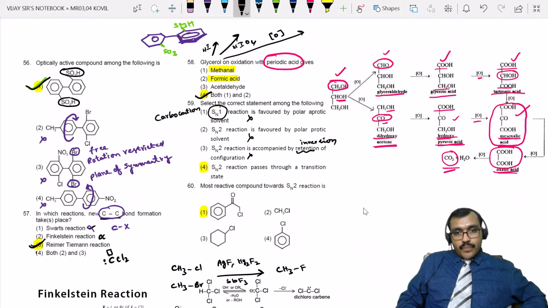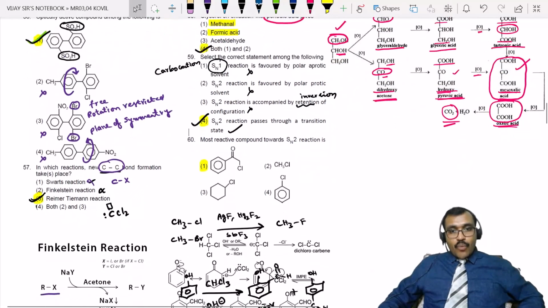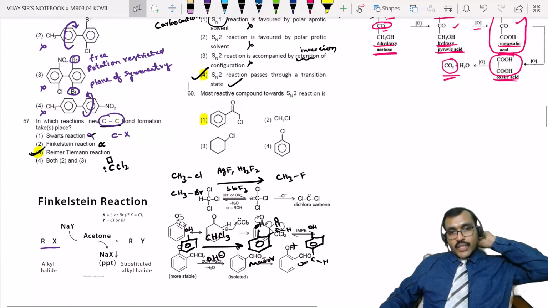SN2 reaction passes through a transition state. Yes, it passes through a transition state. So option 4 is correct. Most reactive compound towards SN2 reaction is?